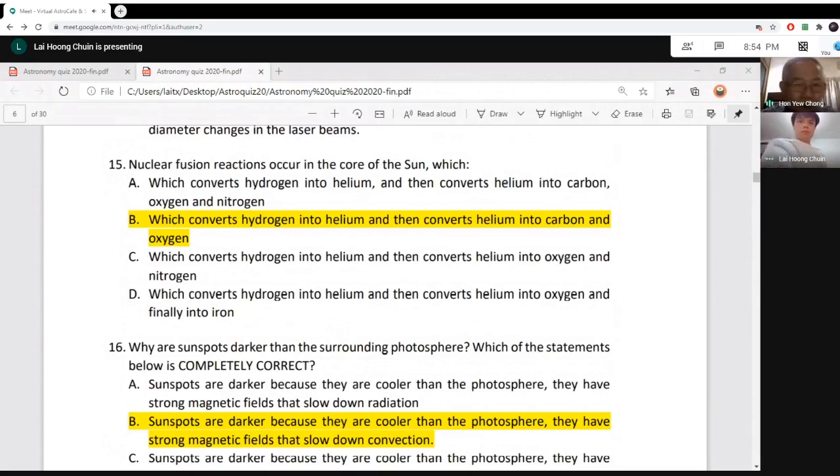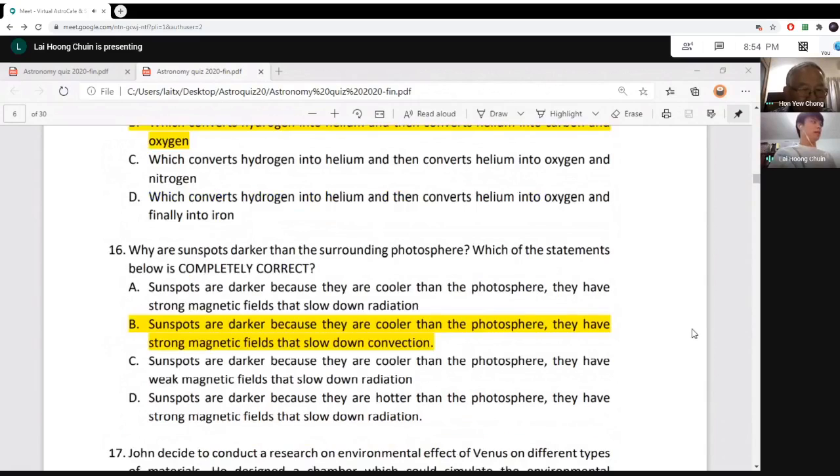The sun is not a red supergiant like Betelgeuse. For Betelgeuse, D will apply: hydrogen to helium, helium to oxygen, and finally to iron. But the sun is not Betelgeuse. It can only fuse at most to carbon and oxygen. So B is the answer. If you answer B correctly, you get 1 mark. All right, Mr. Lai.